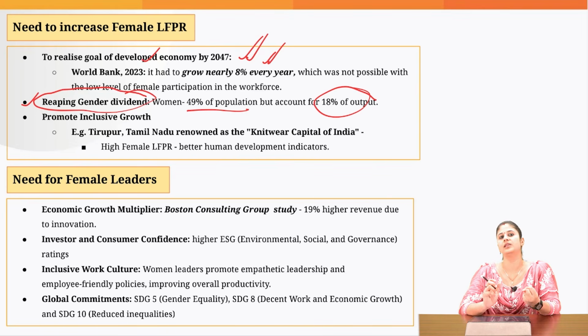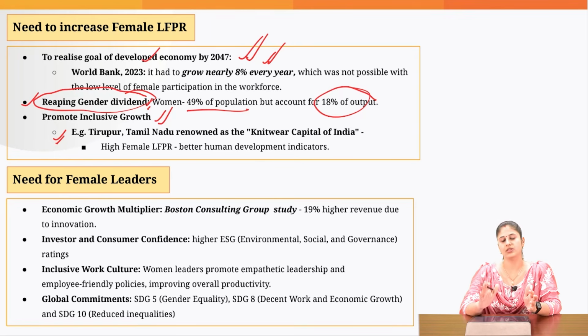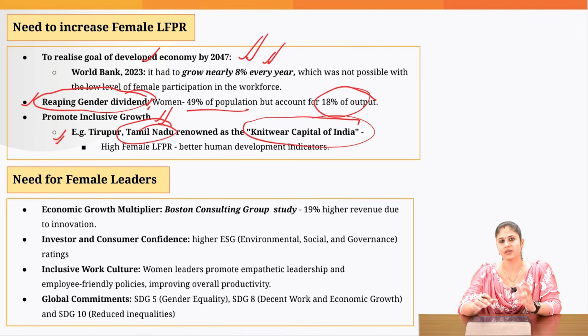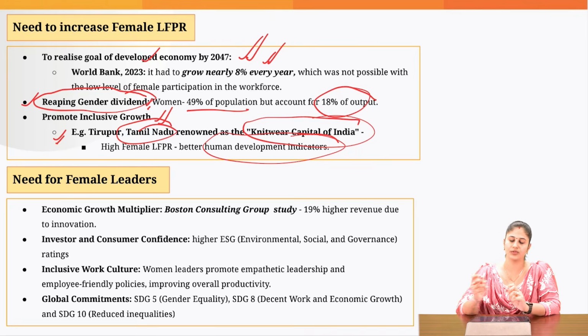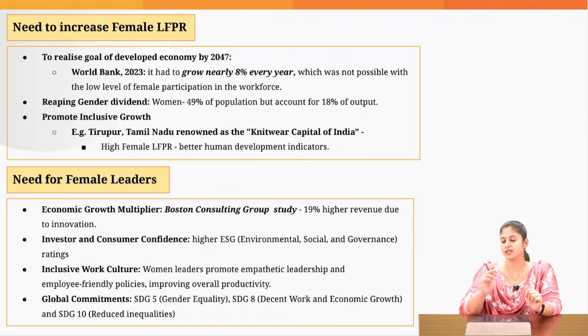So to effectively reap this gender dividend, we need to improve the labor force participation rate of females. What we have witnessed, for example, in areas like Tirupur, which is situated in Tamil Nadu and is considered the knitwear capital of India, is that the textile sector is doing very well. Here we have witnessed a higher female labor force participation rate, and that is one of the prominent factors why you have good human development indicators here. So if you want to realize the goal of inclusive growth, you also need to improve the female labor force participation rate.